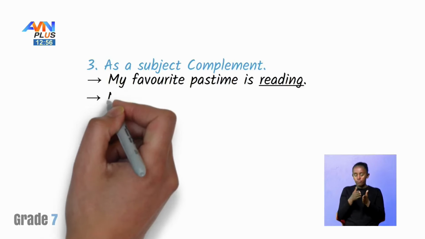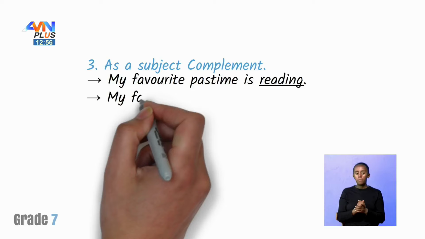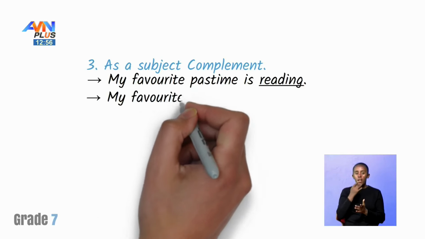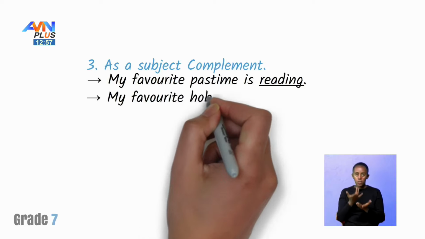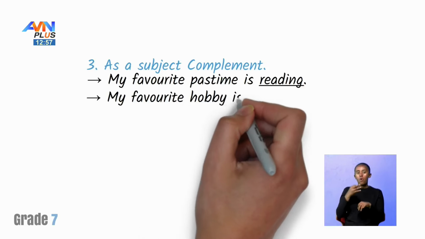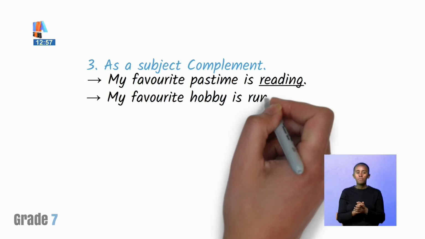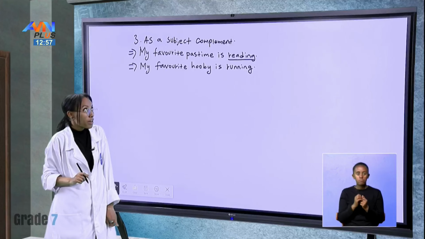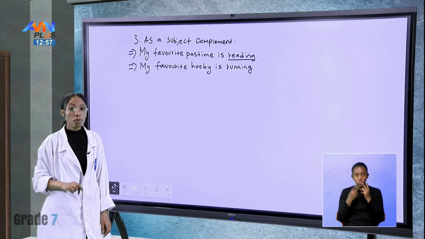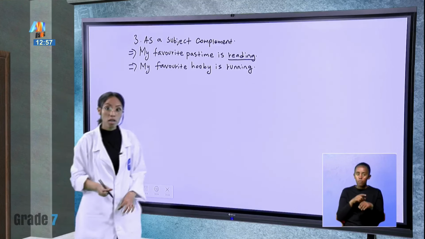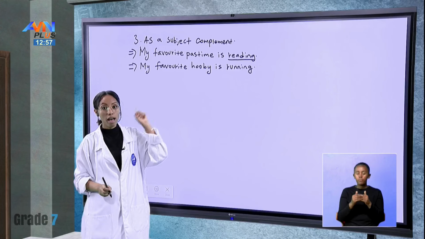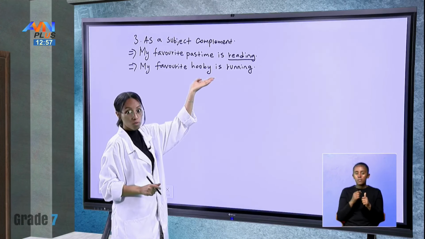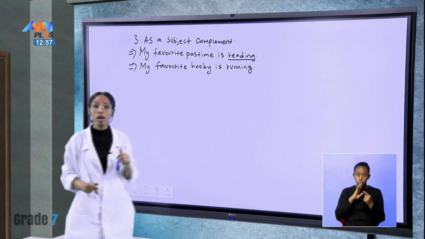For example, another example. My favorite hobby is running. Again, when we use gerund as a subject complement, we first have a verb to be and then we have a gerund.